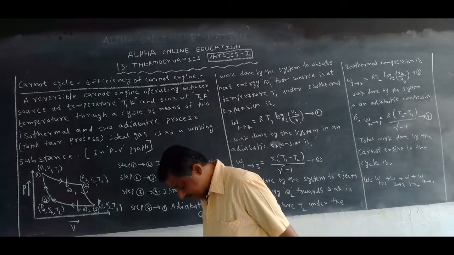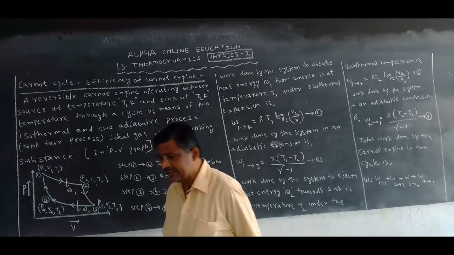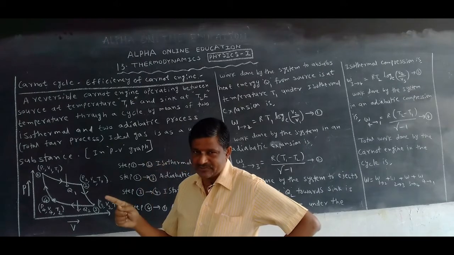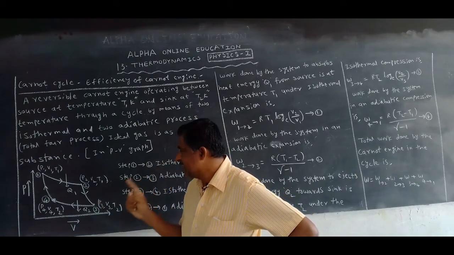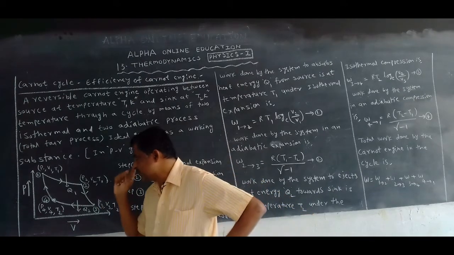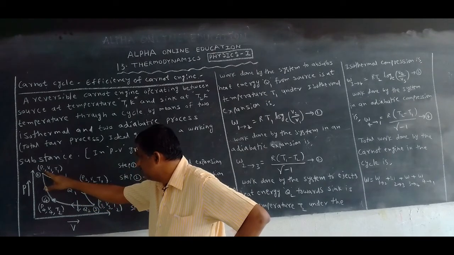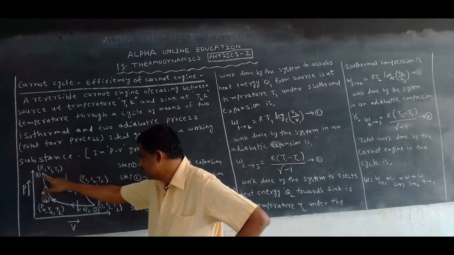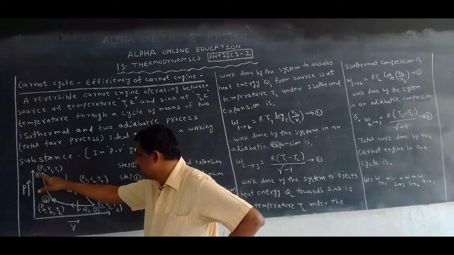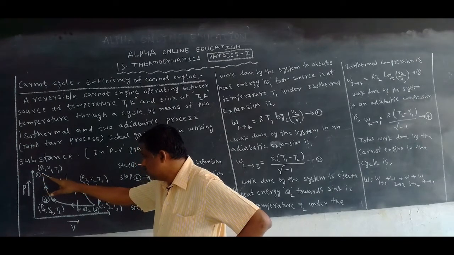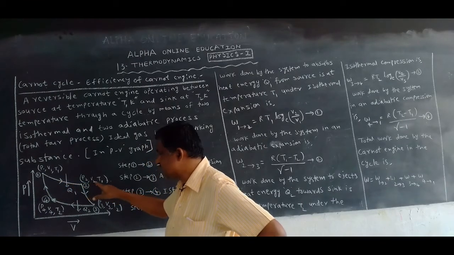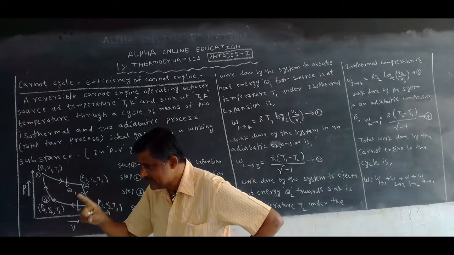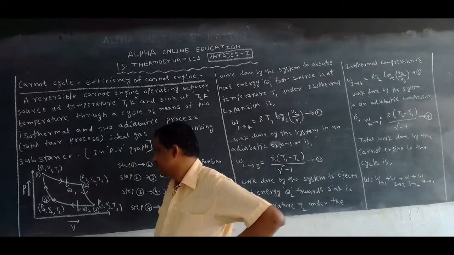Now first we take the working substance on the source. When it is on the source, its pressure is P1, volume is V1 and temperature is T1. In the first step, the Carnot engine undergoes isothermal expansion by receiving heat energy Q1 from the source.